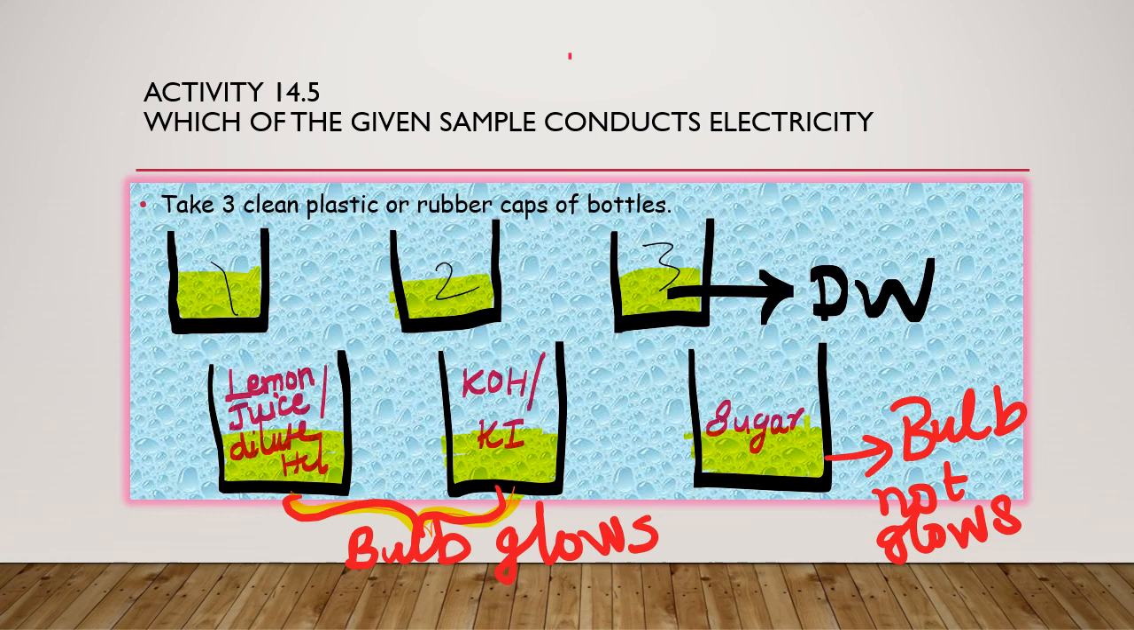In that case, for the first two, the bulb is glowing. Then for the last one, the bulb does not glow because sugar does not contain any ions to pass the electricity. So by this we are going to wind up part 1 of this lesson.